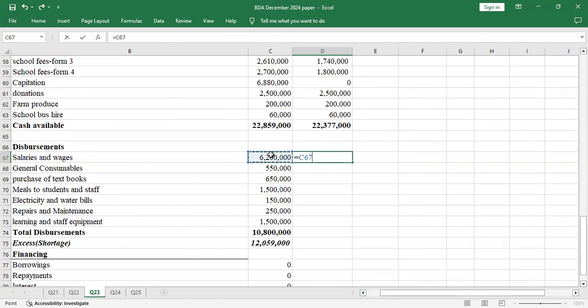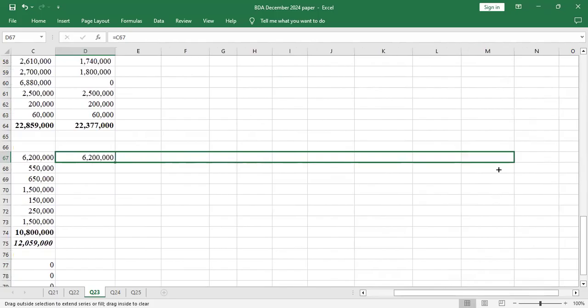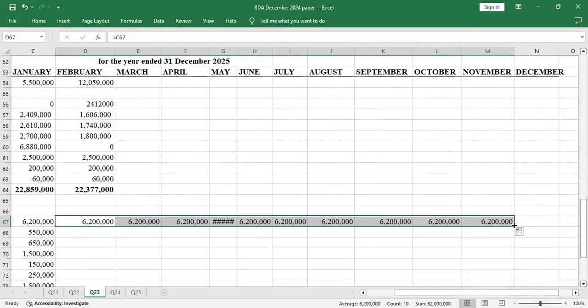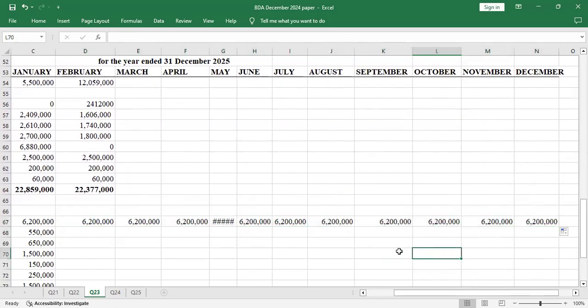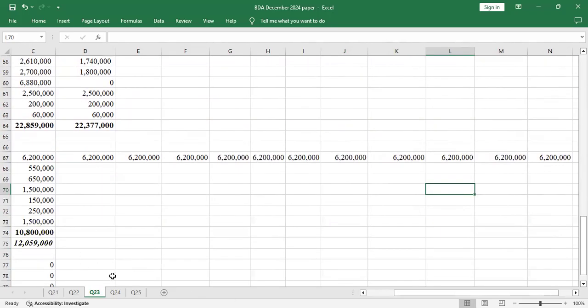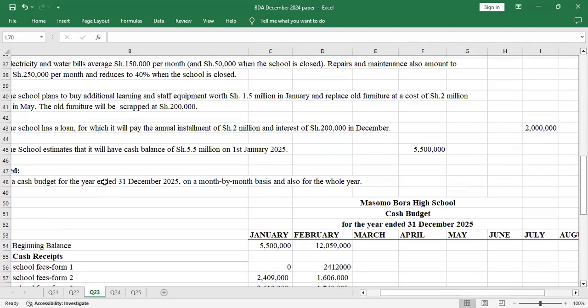I'll drag it up to the month of December because even when they close, 6.2 is still paid as salary and wages. Let me just drag it that way, just to save time. But we are working with the month of February, so I'll go to the next item.